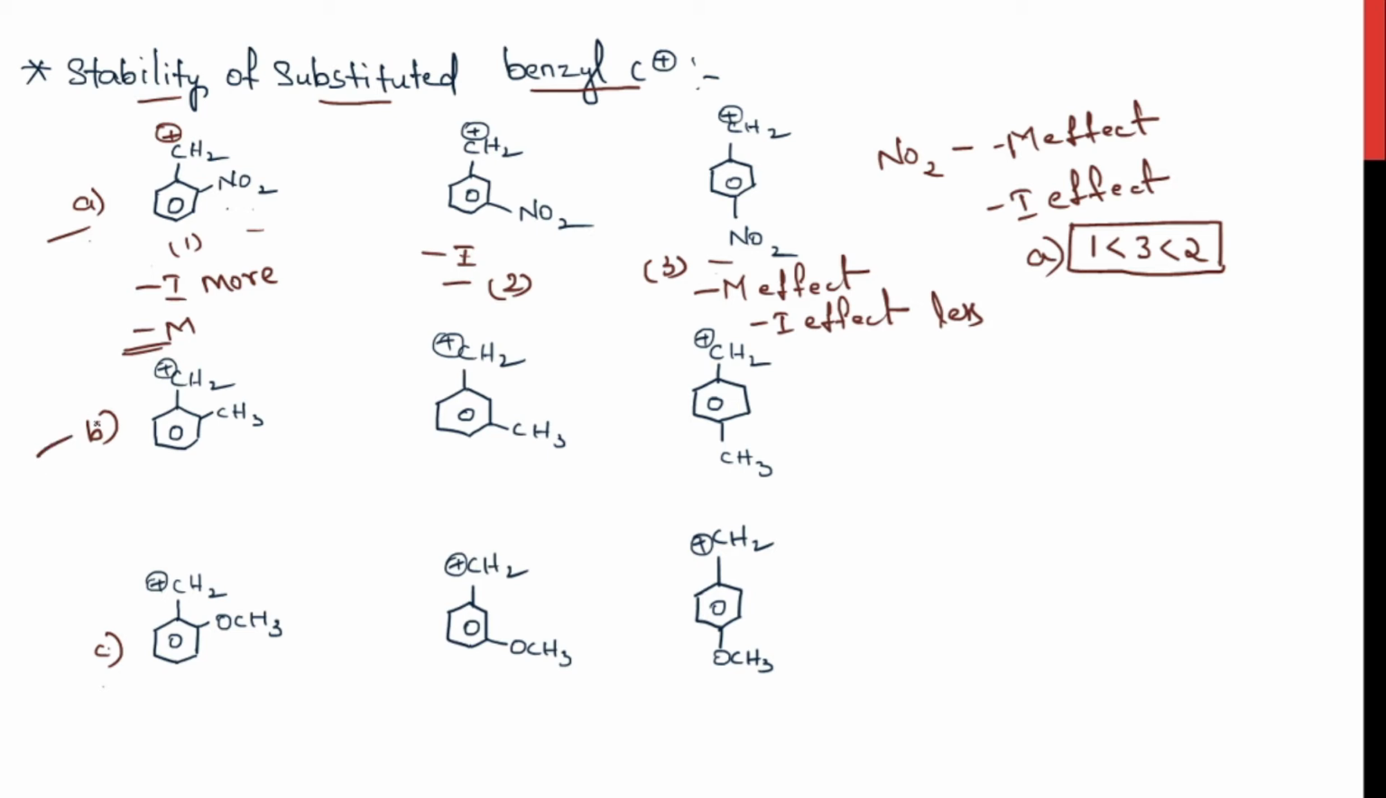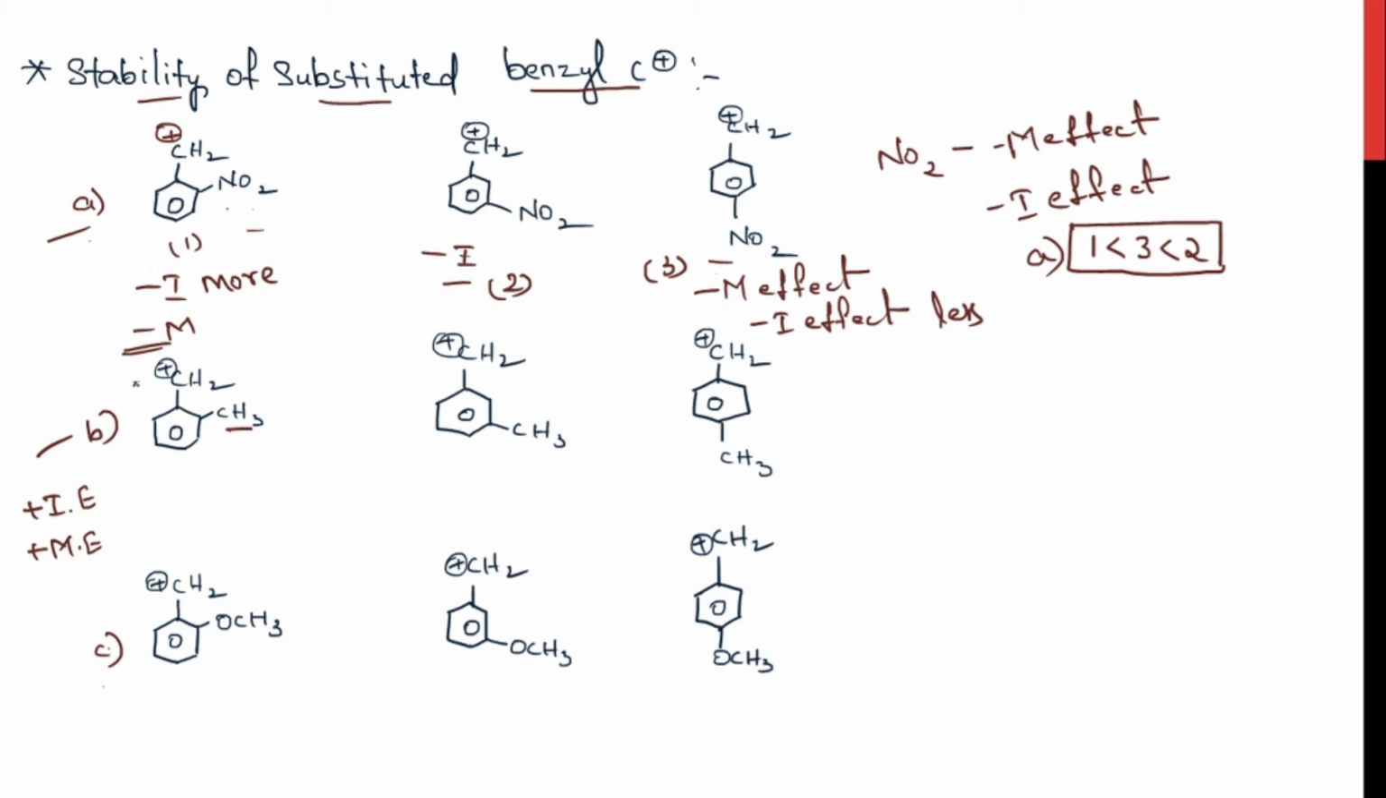And coming to the B type, you can observe there is a methyl group. The methyl group has a positive inductive effect and a positive mesomeric effect, right? In both ways, the methyl group is donating the electrons to the system, right? So what does the carbocation need? It needs more electrons now. It needs electrons and the methyl group is donating.